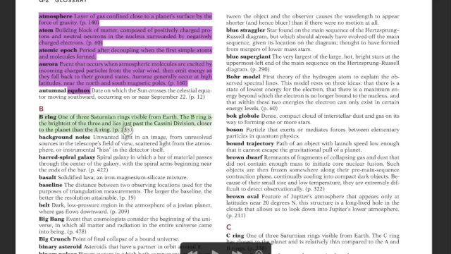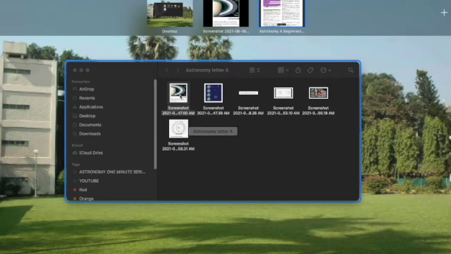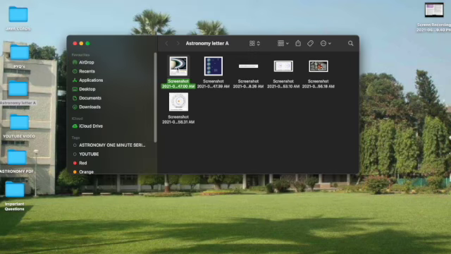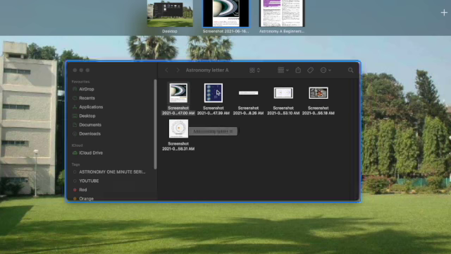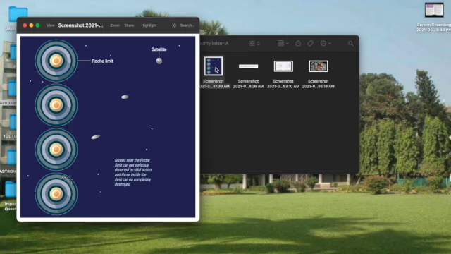What is B ring? As we have discussed earlier in the case of A, A, B, and C are the rings of Saturn, and you can see in the representation: C, B, Cassini division, A, and Encke gap. This is Saturn and these are the rings of Saturn. You might be thinking how these rings are formed. These rings are formed due to the crushing of moons.